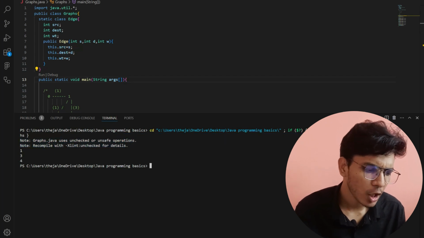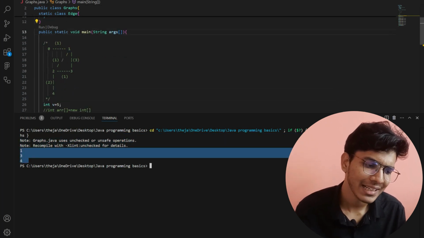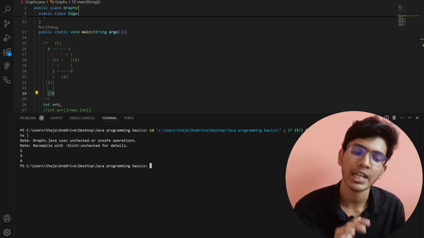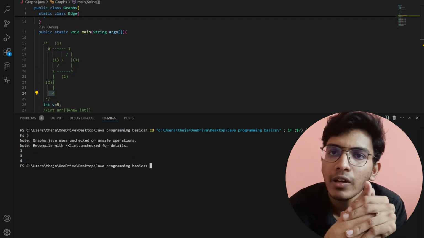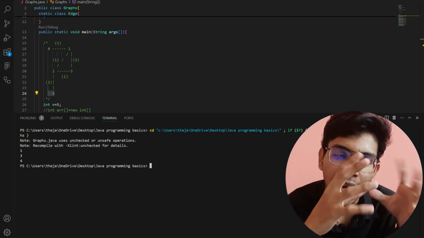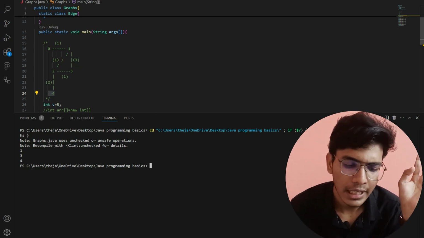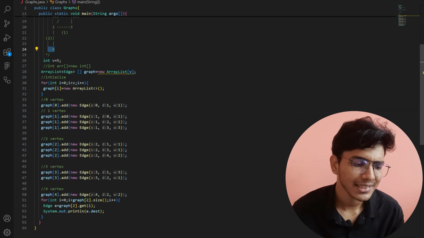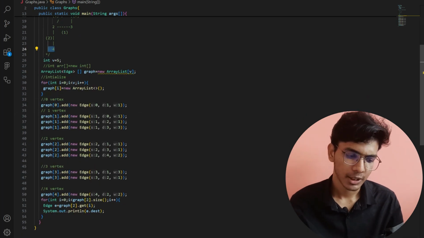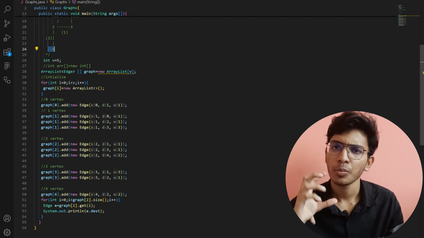Now you can see that I got the output as 1, 3, 4, and in the graphical representation the 2 node is connected with 1, it is connected with 3, and it is connected with 4, and I got the same output. This is how we iterate over the neighbors, and this is basically how we create the elements in my graph using the concept of arrays of linked lists. I hope you have understood.